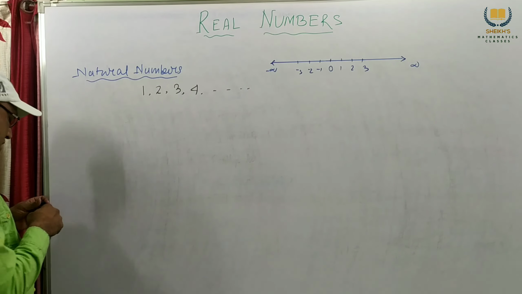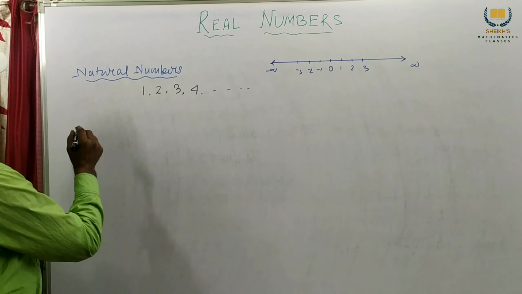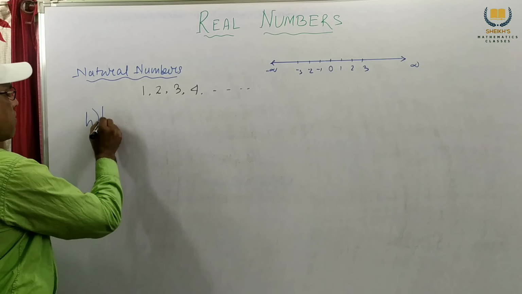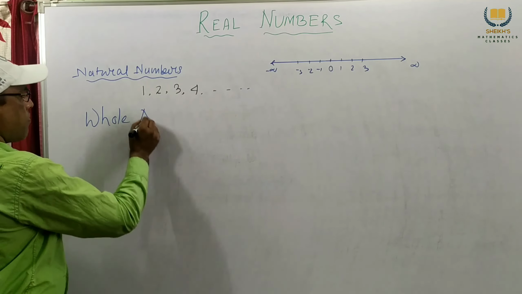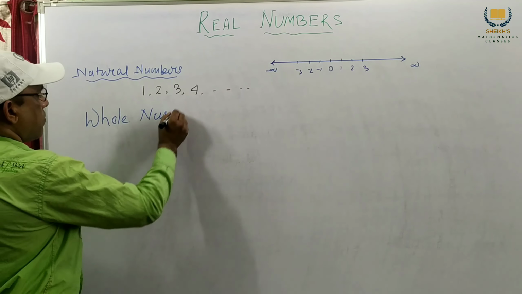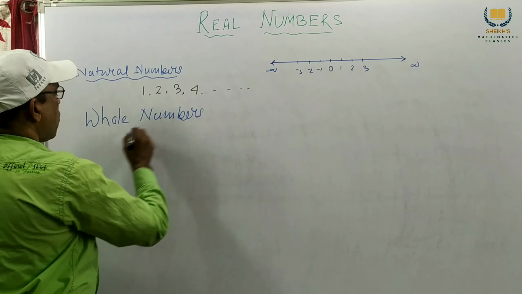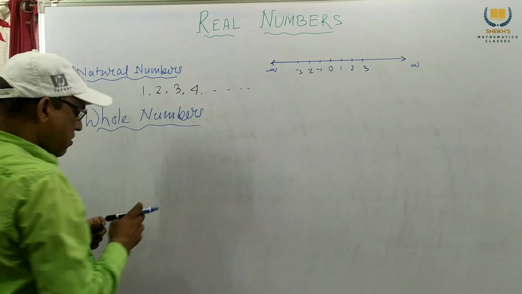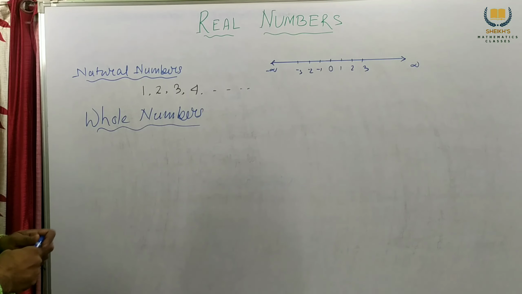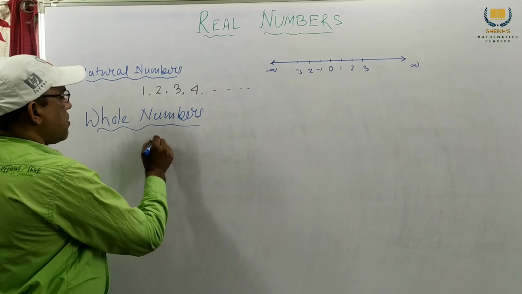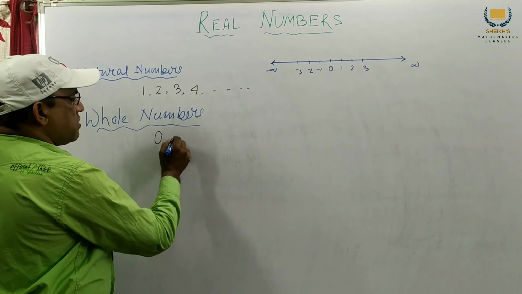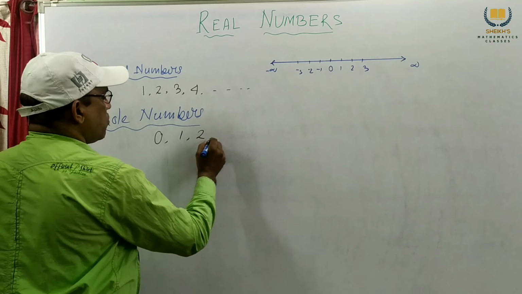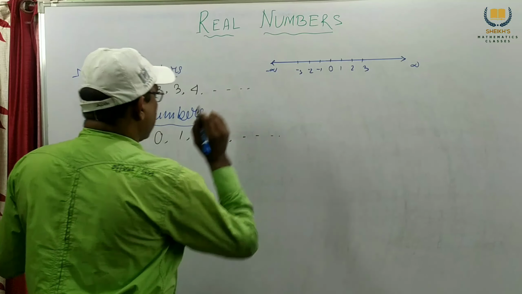Next we consider whole numbers. Which are whole numbers? Whole numbers start from 0, 1, 2, 3, ...